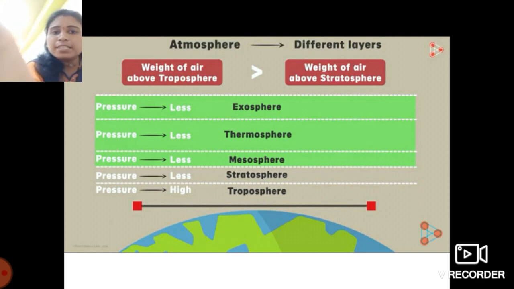And finally, just like the pressure in case of liquid, the air pressure at a particular height above the earth's surface is the same in all directions, students.